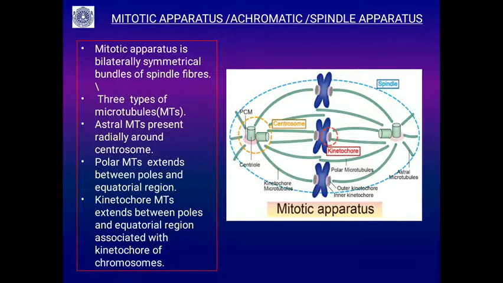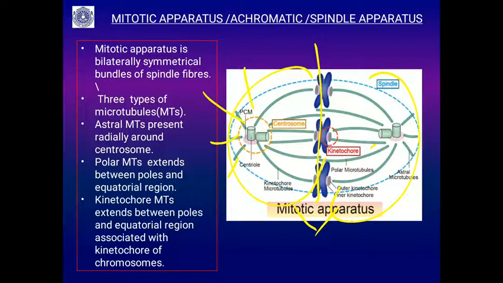The mitotic apparatus is bilaterally symmetrical. If you take this as the midpoint, you can see the bilateral symmetry, and you will find three types of microtubules. First, the microtubules around the centrioles are called aster microtubules. The centrioles in the middle, surrounded by the pericentriolar matrix, together form the centrosome.